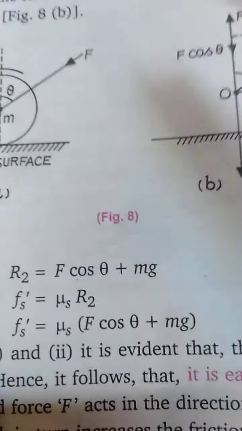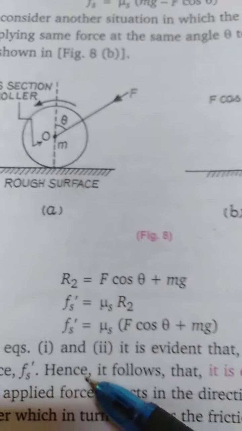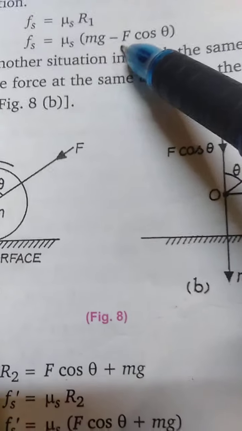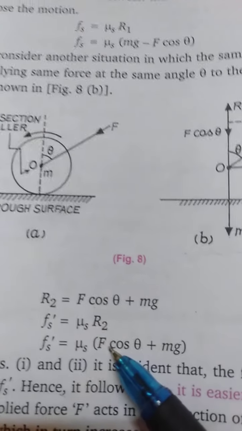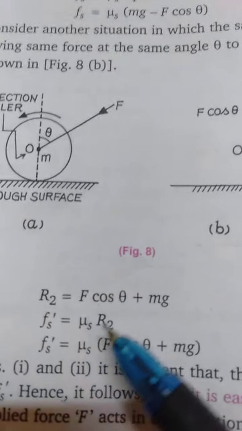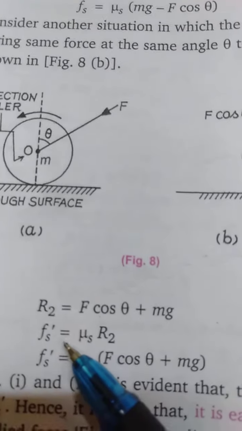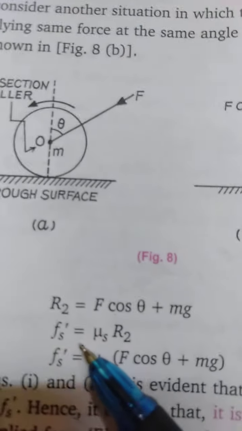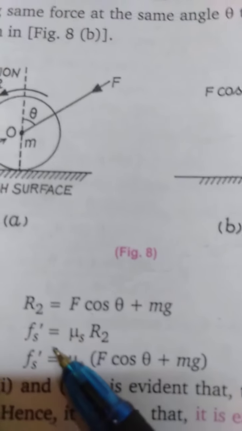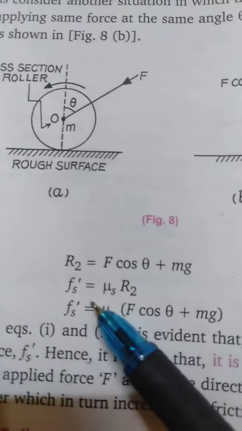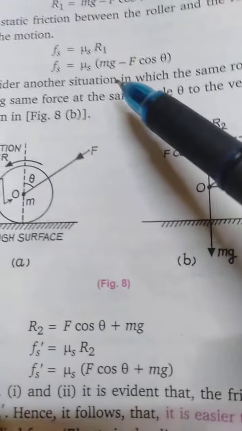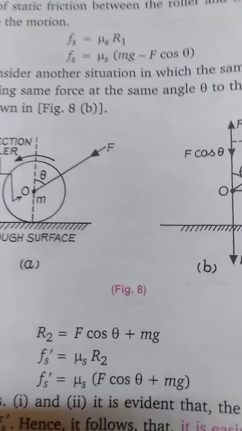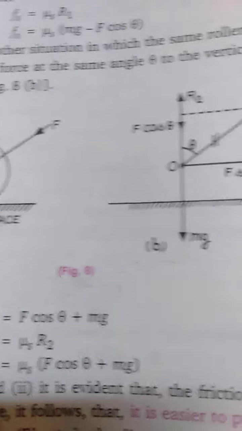Now in both cases, as the surfaces are the same, mu s will be the same. But in the first case the factor was mg minus F sin theta, and here it became mg plus F sin theta. So it is very clear that in the second case the friction force is more. It means for the given surface you have to overcome more friction force, or in other words you have to apply more effort. So it becomes harder to push a roller, and so it is easier to pull a roller. Okay students, I think this is clear. So this is the reason why it is easier to pull a roller than to push it.